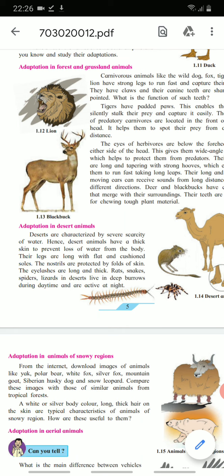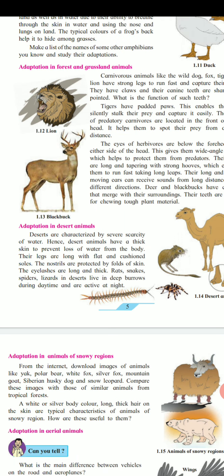Their legs are long with flat and cushioned soles. The nostrils are protected by folds of skin. The eyelashes are long and thick. Rats, snakes, spiders, lizards in deserts live in deep burrows during daytime and are active at night.